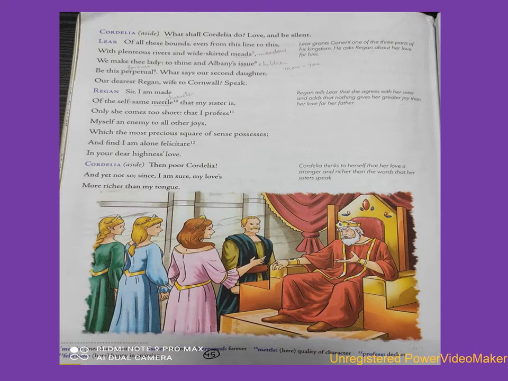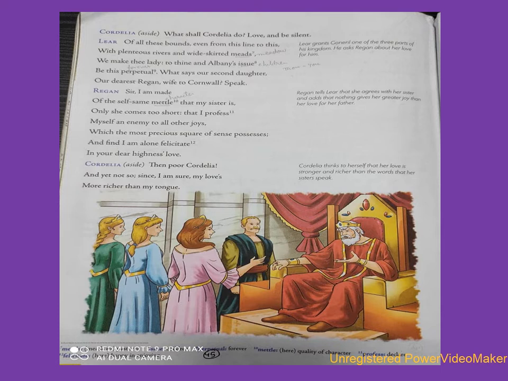Tell me. Now Regan replies, Sir, I am made of the self-same metal that my sister is, only she comes too short. That I profess myself an enemy to all other joys which the most precious square of sense possesses, and find I am alone felicitate in your dear highness's love.